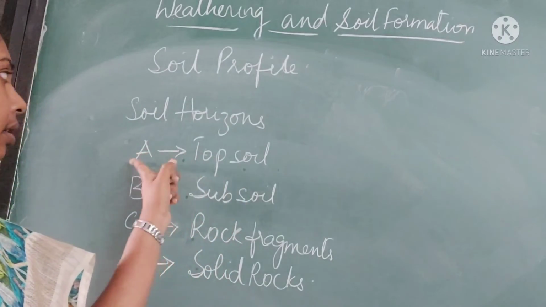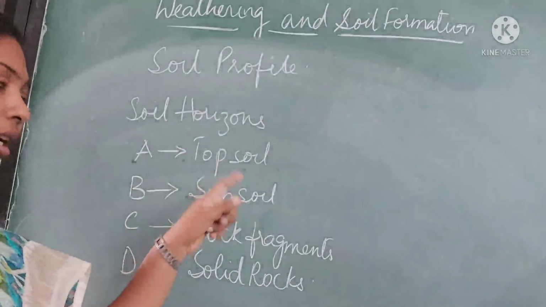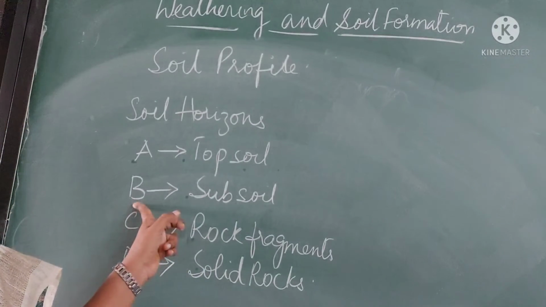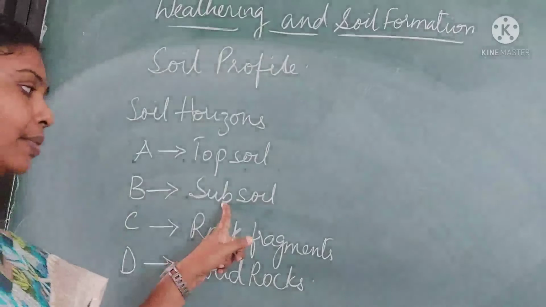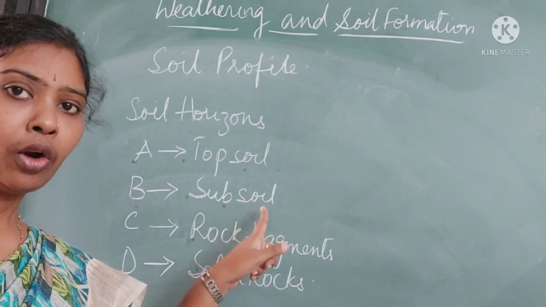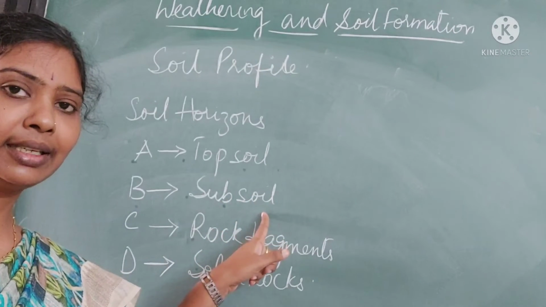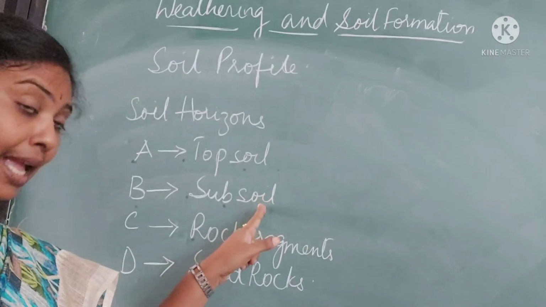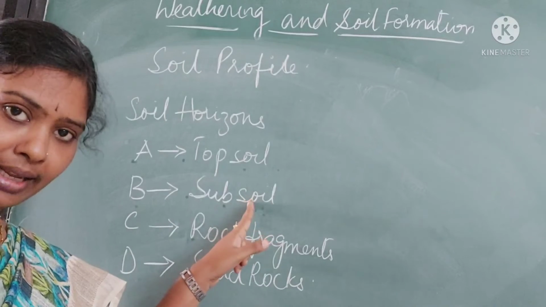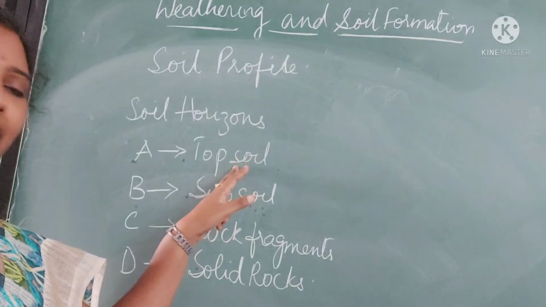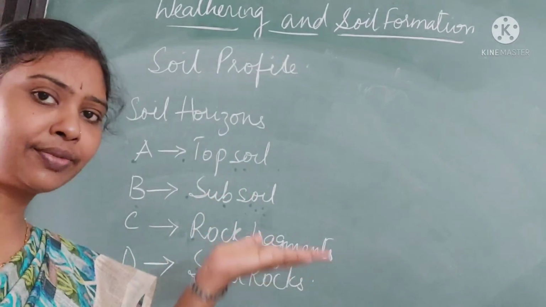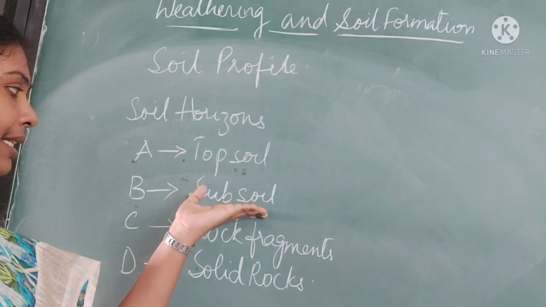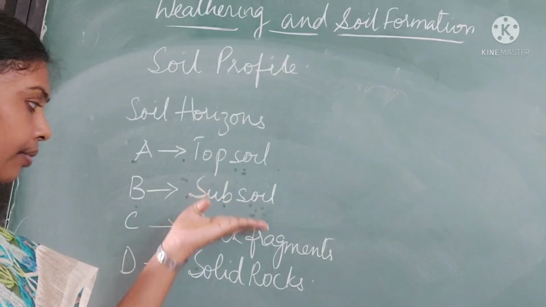In horizon A, erosion and leaching also are very common. And horizon B contains subsoil, and rock fragments also are present here, along with more mineral matter, sand, silt and clay. But humus is not present here because humus is very light. Humus comes up to the topsoil, but humus is not present in subsoil, right?